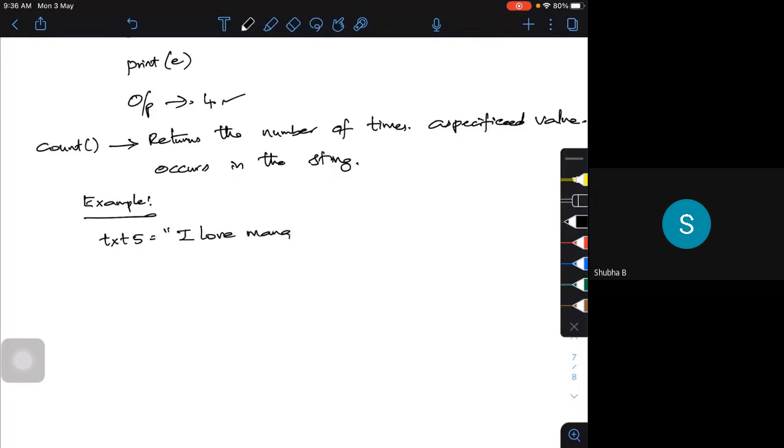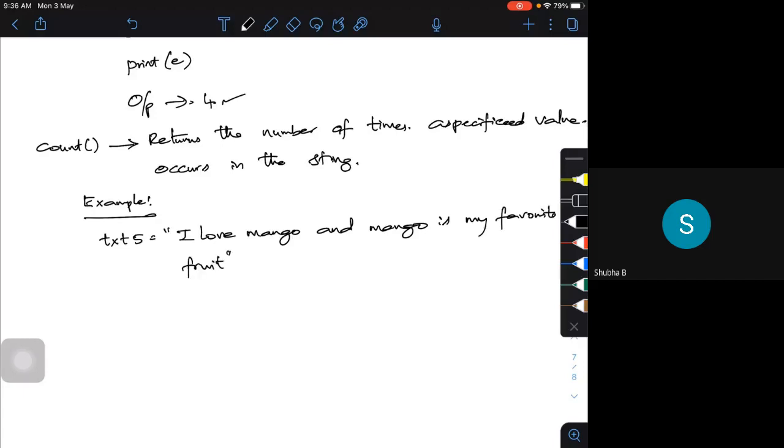Mango is my favorite food, my favorite fruit. So I love mango, and mango is my favorite fruit, and mango is my favorite fruit. So this is the string I have defined.